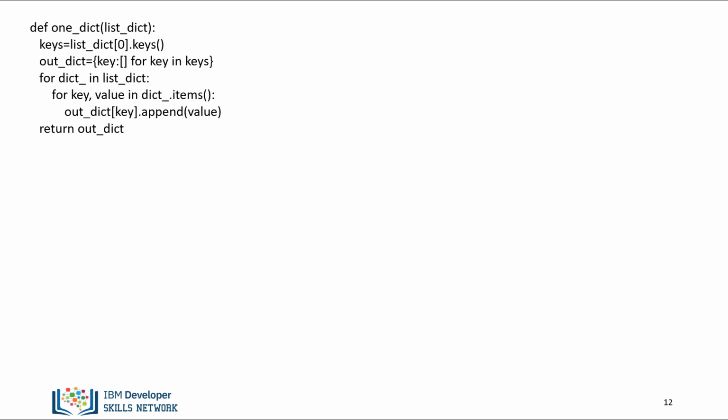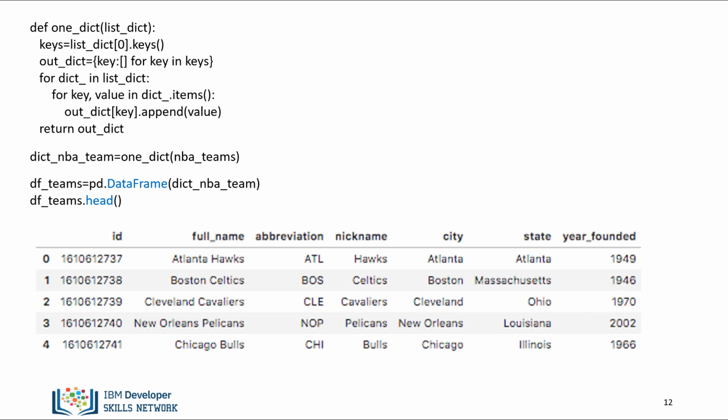To make things easier, we can convert the dictionary to a table. First, we create the function one_dict to create a dictionary. We use the common keys for each team as the keys. The value is a list. Each element of the list corresponds to the values for each team. We then convert the dictionary to a DataFrame. Each row contains the information for a different team.